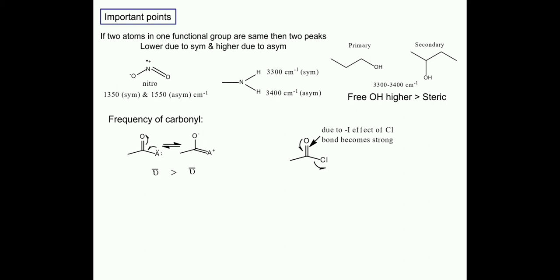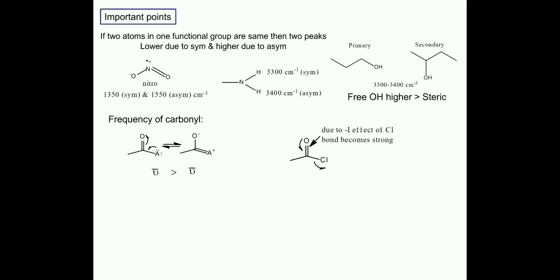If there is chlorine, we know that it has a strong minus I effect due to its electronegativity, so it will pull the bond pairs towards itself, and because of that the lone pair of oxygen will be shifted to that double bond.